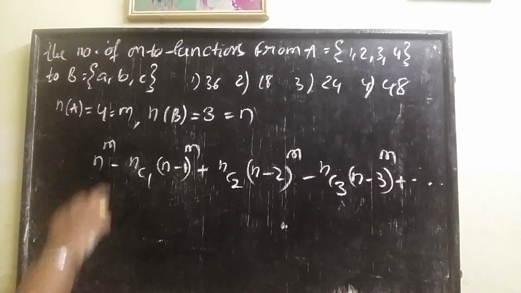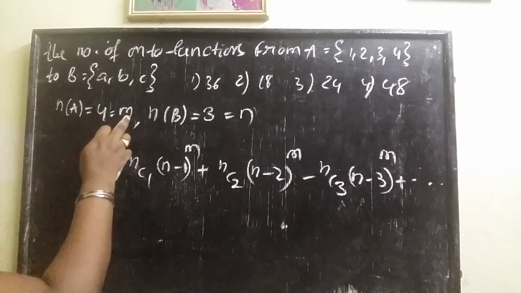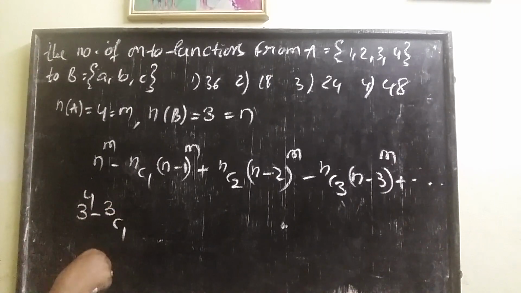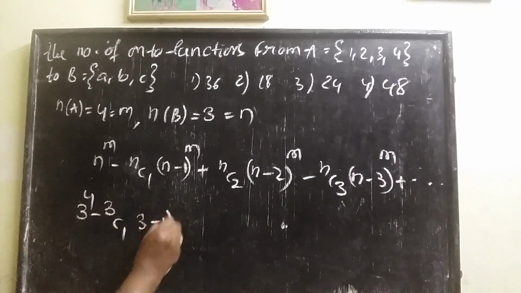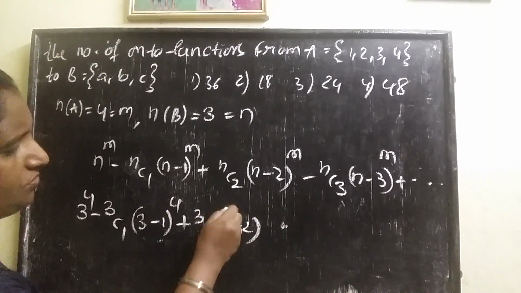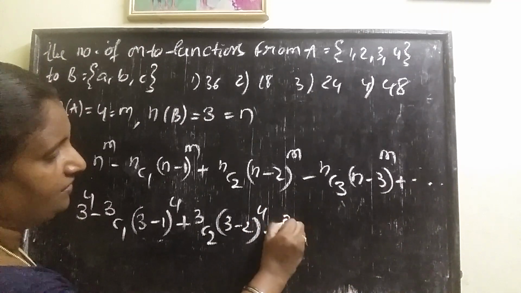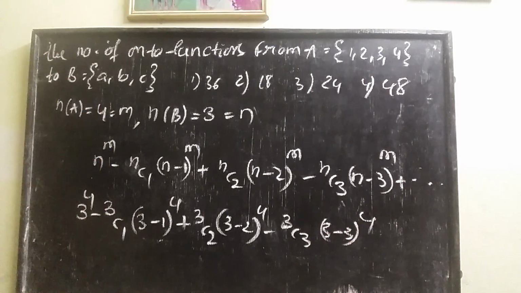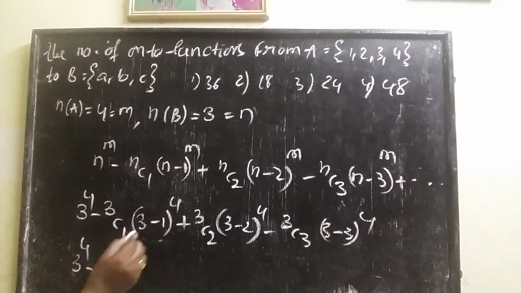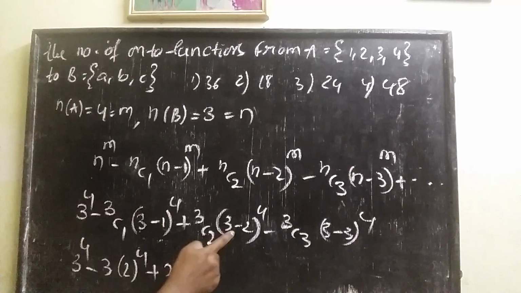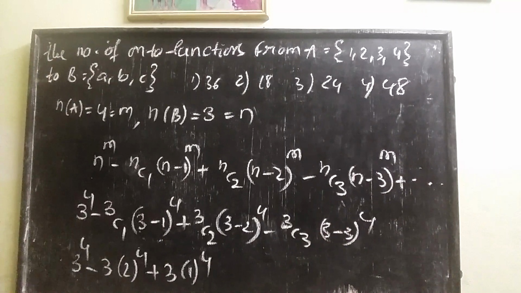Now substitute: n is equal to 3, m is equal to 4. So 3^4 minus 3C1 into (3 minus 1) whole power 4 plus 3C2 into (3 minus 2) whole power 4 minus 3C3 into (3 minus 3) whole power 4. Here you get 0. Stop up to here. So 3^4 minus 3C1, whose value is 3, into 2^4, plus 3C2, whose value is also 3, into 1^4, and the last term becomes 0.